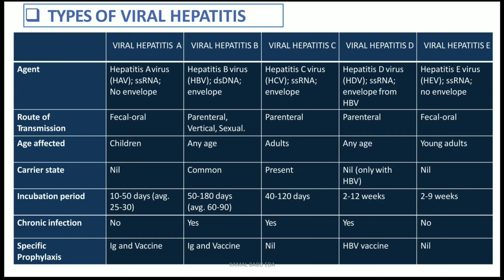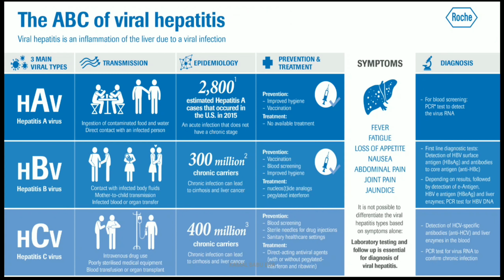So in brief, I have said regarding hepatitis A, B, C, D and E. We'll discuss them deeply in the coming classes. Mainly A, B, C of viral hepatitis are the major viruses causing inflammation and damage to the liver, and these are the more common types occurring in patients currently.